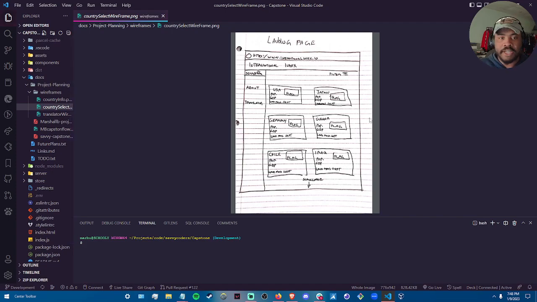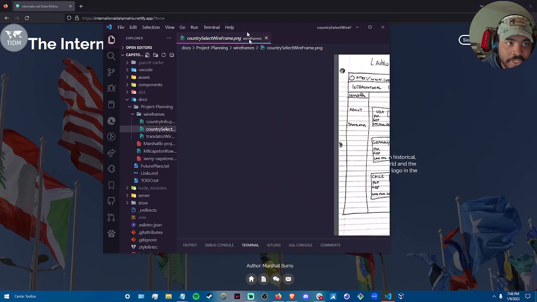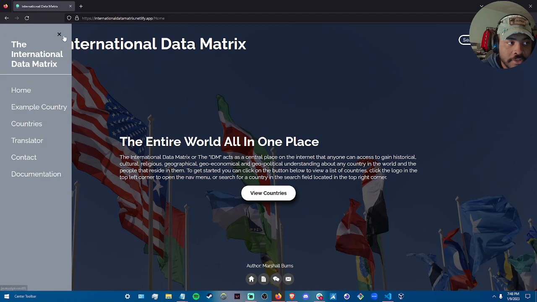So this is my initial idea for the web app. This would have been the home screen. Some of the ideas are still implemented. Others have been just completely gone. There is no real filter feature. I would like to add that in the future. It's more of a search now. The search bar isn't in the navigation menu. It's over where the filter would have been. The nav menu along the side is still accurate. It's still there, like that.